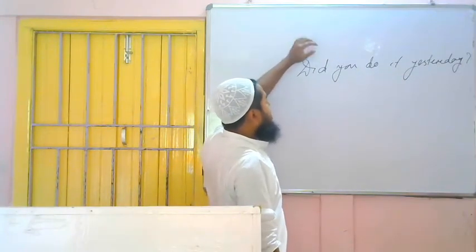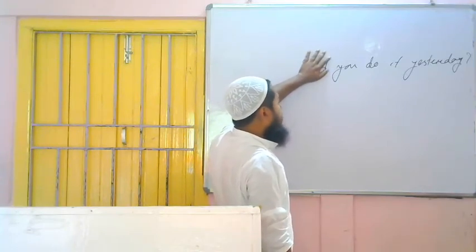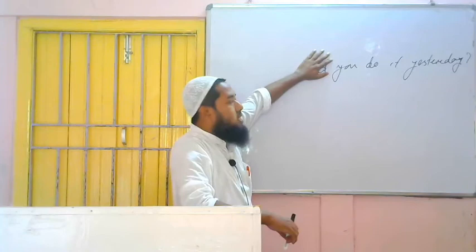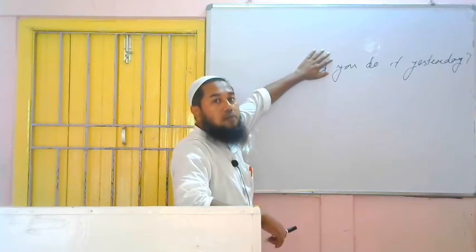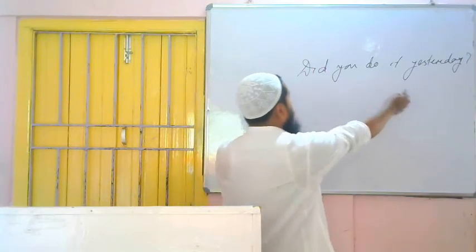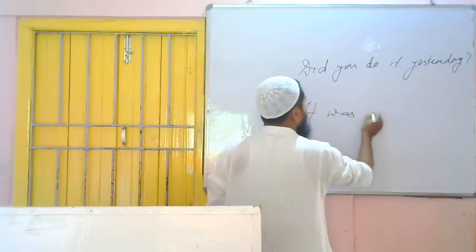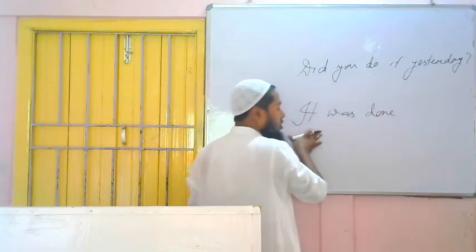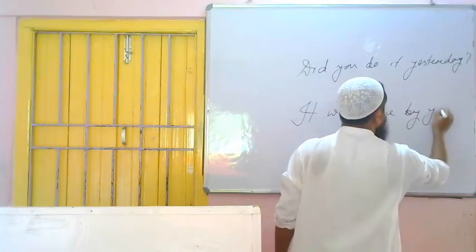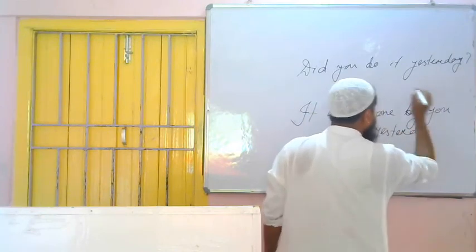So, Did you do it yesterday? It is an interrogative sentence. If we want to make it assertive, what will it be? You did it yesterday. We omit did and use the second form of the verb. We got the assertive form: You did it yesterday. It is a sentence of past indefinite tense, so we follow the rules of past indefinite tense that I said earlier. It is the object. It was done. The rule is object, then was or were, then the third form of the verb. It was done by you yesterday. This is the answer of the assertive form.